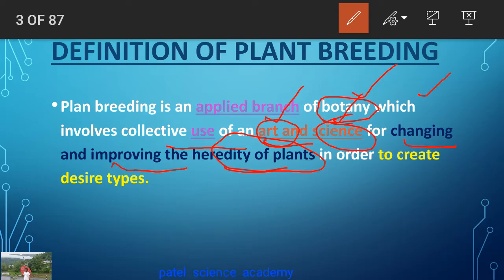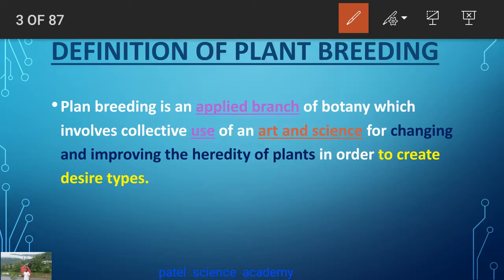Why are we improving the heredity of plants? In order to create the desired type, whatever character you want in your product, you can produce it by applying the plant breeding technique.